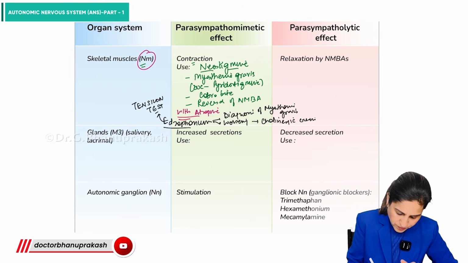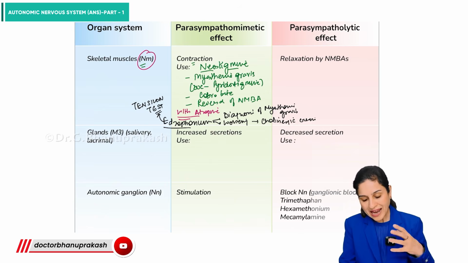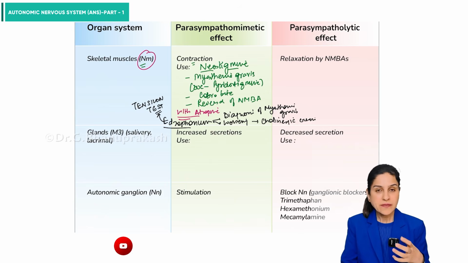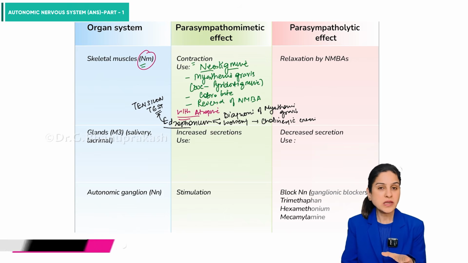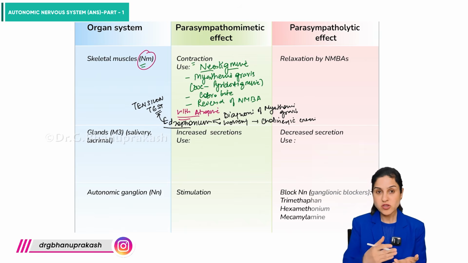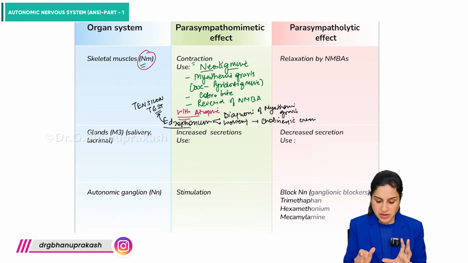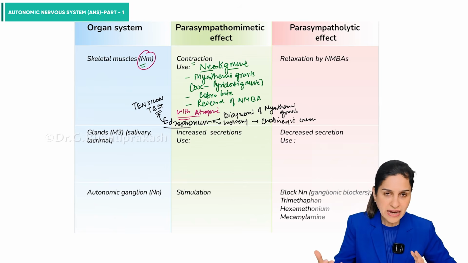So what is the benefit to us? If you know that myasthenia gravis is there, we'll add on the treatments, or if there is improvement in the case of that person, that means you need to increase the dose of the drug. But if there is worsening of the condition, if there is a weakening of the muscles because of over treatment with the cholinergic drugs, then you need to decrease the dose of these drugs. So that's how you can evaluate the patient. So this was for the contraction.